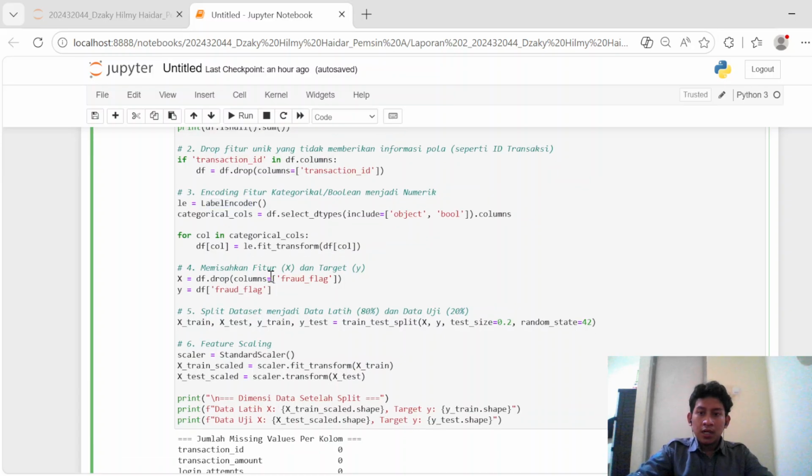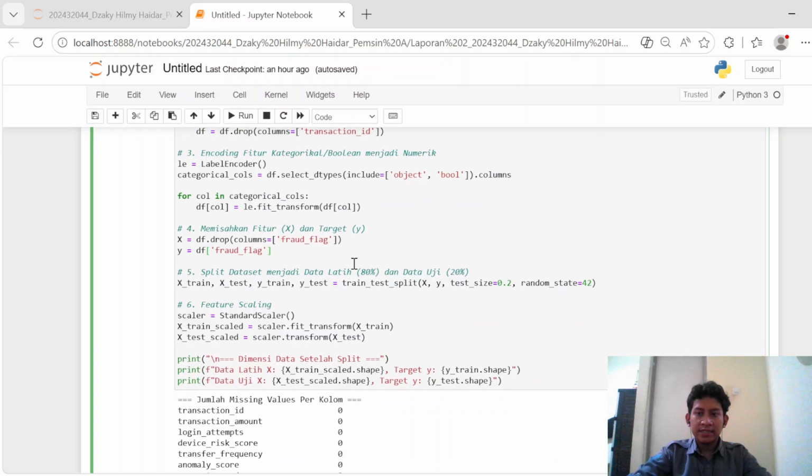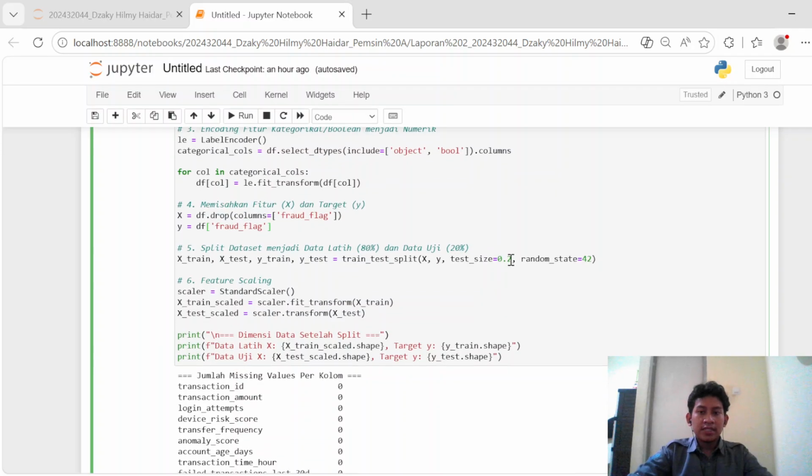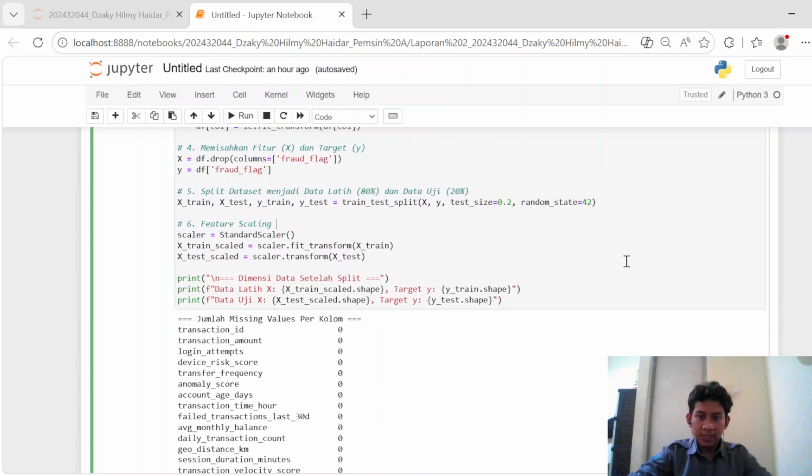Fourth, I separated our independent features into matrix X and the dependent target fraud flags into vector y, using the train_test_split function with a standard 80-20 ratio and a random state of 42 for reproducibility.